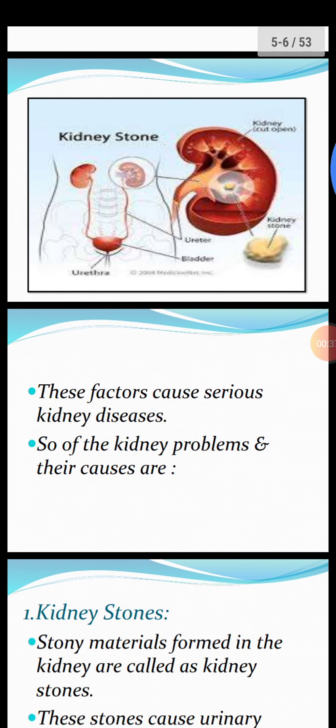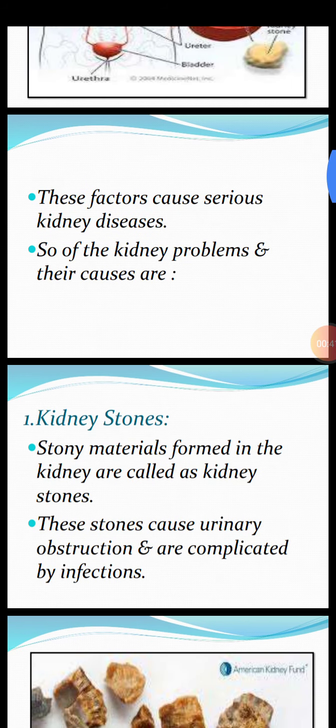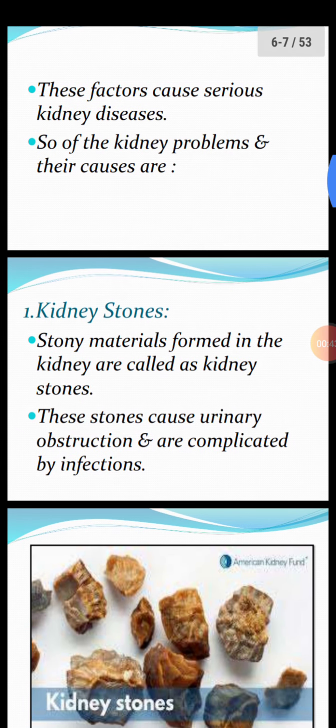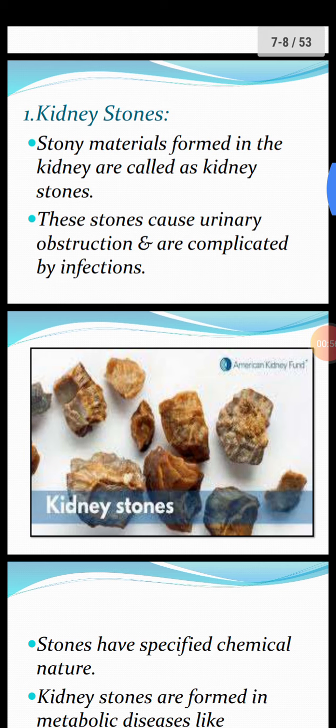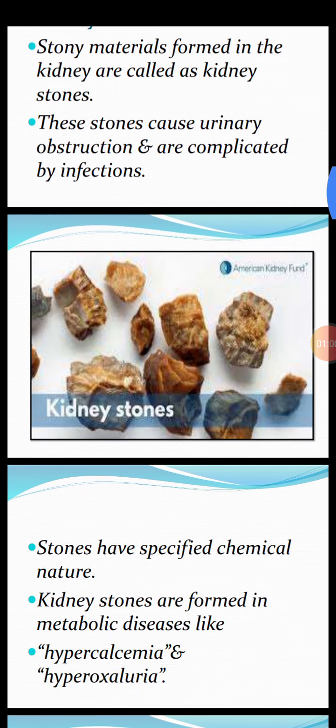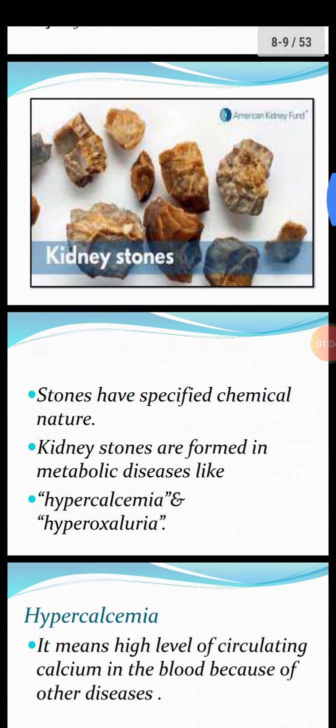These factors cause serious kidney diseases. So, of the kidney problems and their causes, first and most important is kidney stones. Stony materials are formed in the kidney and they are called kidney stones. These stones definitely cause urinary obstruction, that is, the patient feels pain and they are complicated by diseases or infections. Kidney stones are shown. Stones have specified chemical nature.